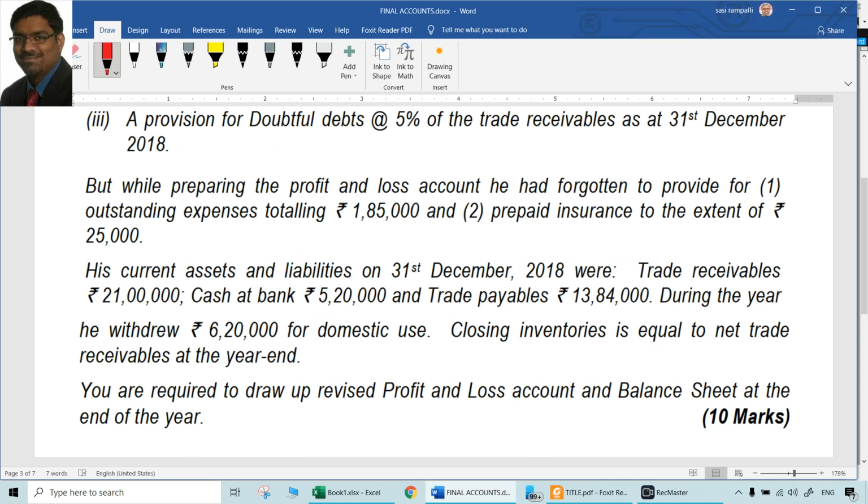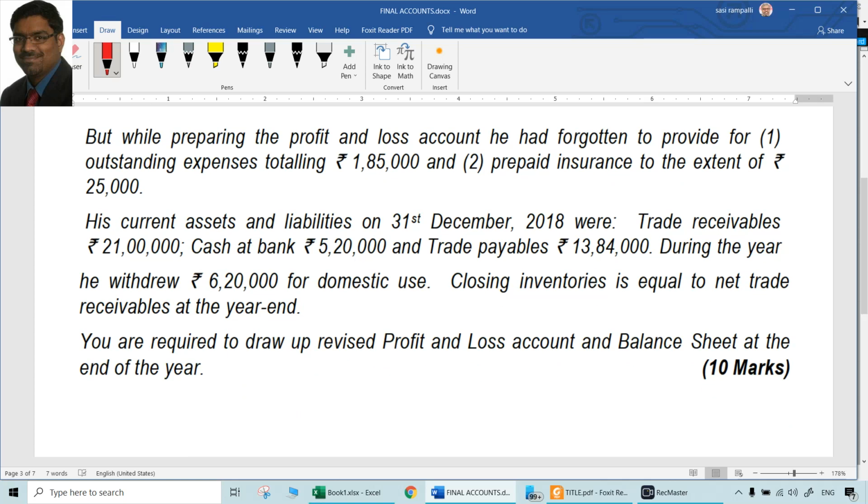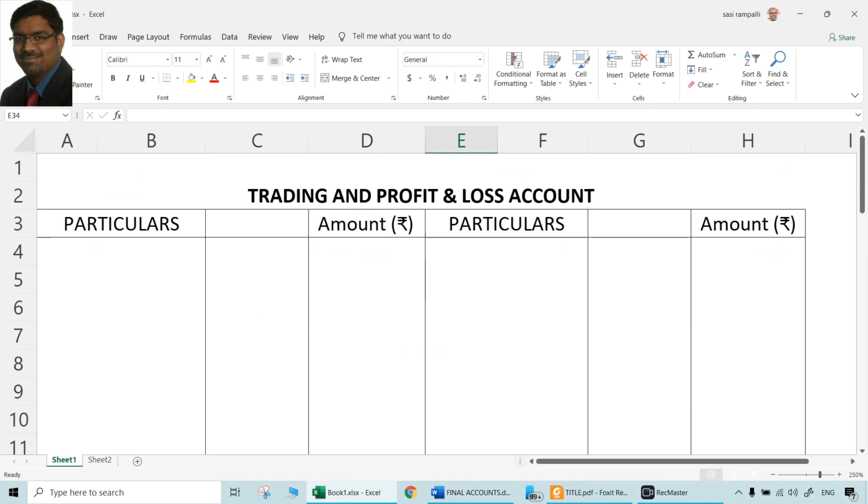But while preparing the profit and loss account, he had forgotten to provide some things and also some balances on 31st December were also given. And what is required ultimately here is to prepare a revised profit and loss account and balance sheet at the end of the year. End of the year means 31st December 2018. So obviously we need a revised profit and loss account.